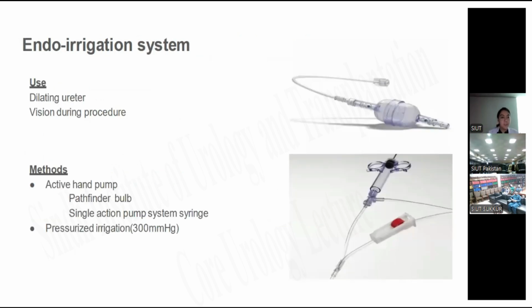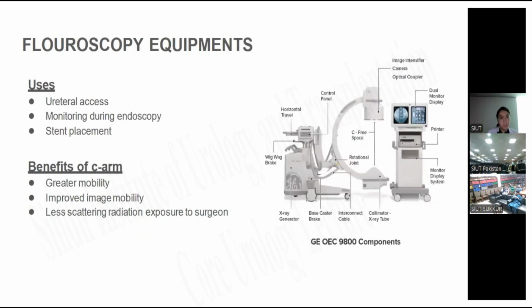Endoirrigation system, we use it to dilate the ureter and improve vision during the procedure. There are two methods: active hand pump, Pathfinder bulb, single action pump system syringe, and pressurized irrigation at 300 millimeters of mercury. This is the fluoroscopic equipment. We use this for ureteral access and monitoring during the endoscopy and stent placement.